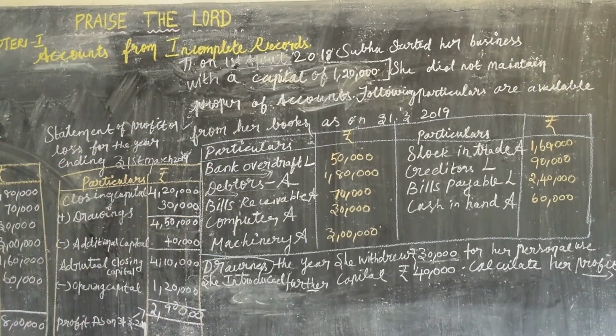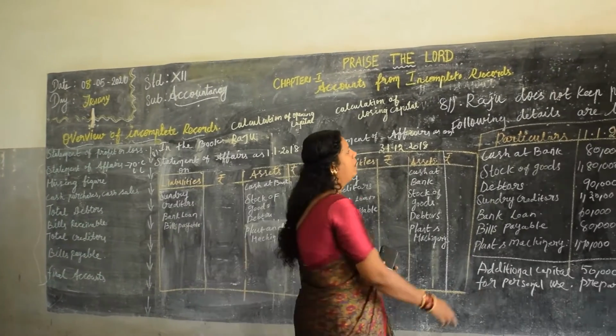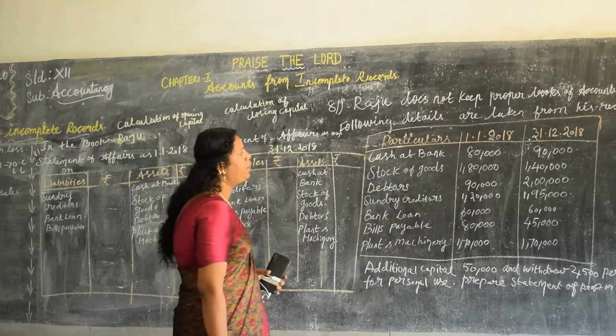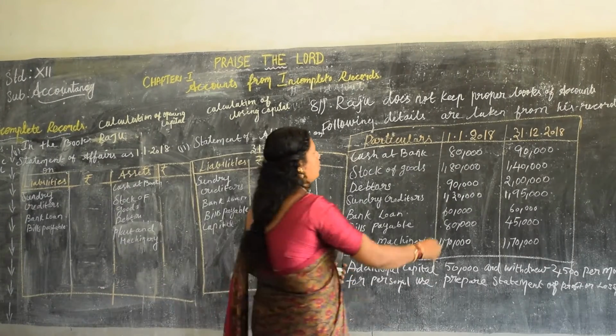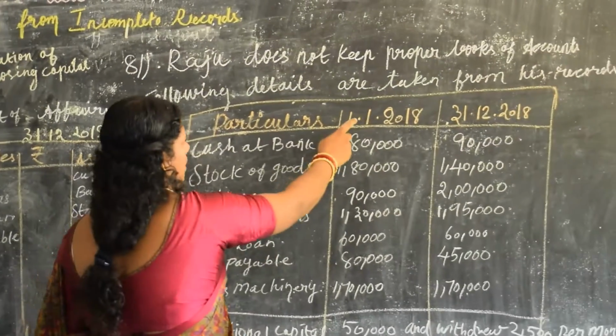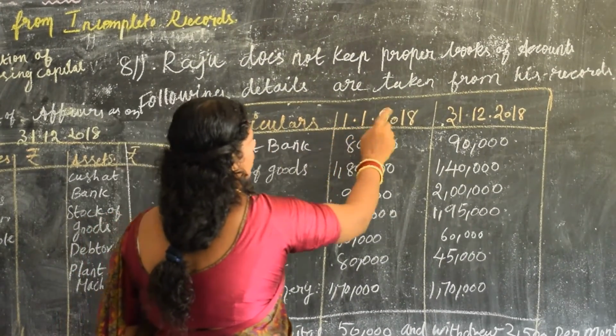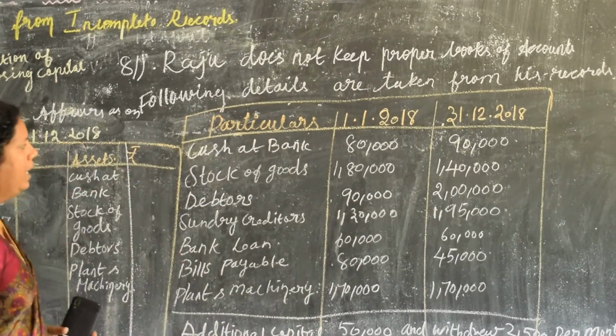Next we will move on to the 8th problem. Raju does not keep proper books of accounts. The following details are taken from his records. Particulars: note the dates over here, 1/1/2018 and 31/12/2018. Don't panic.